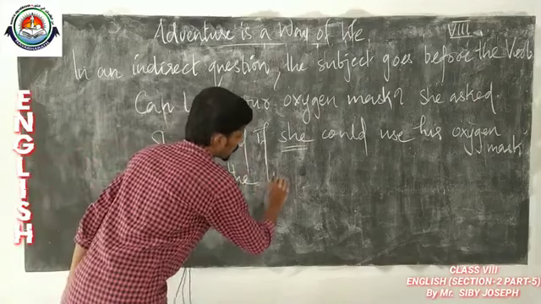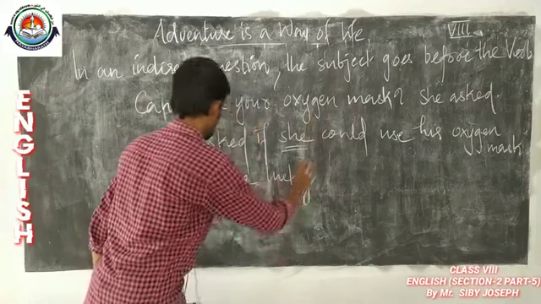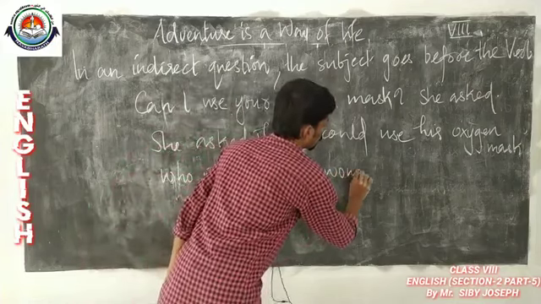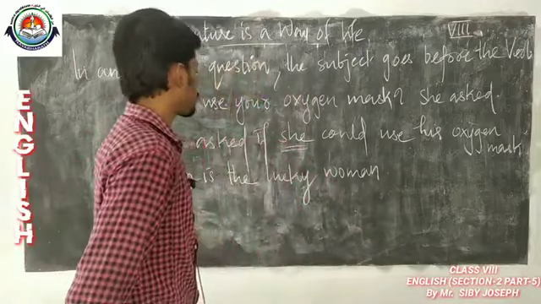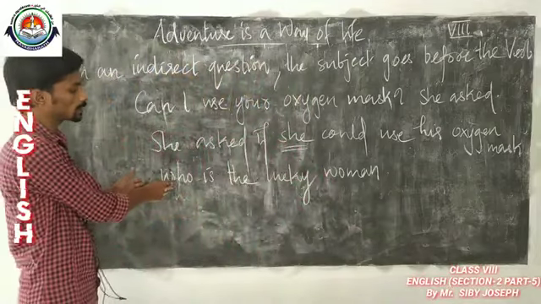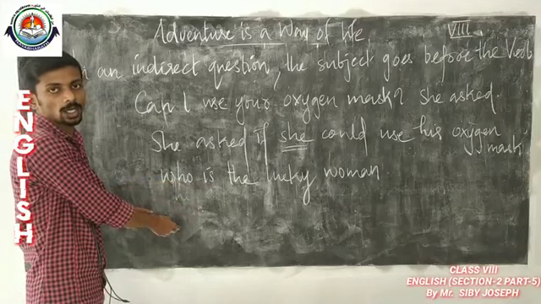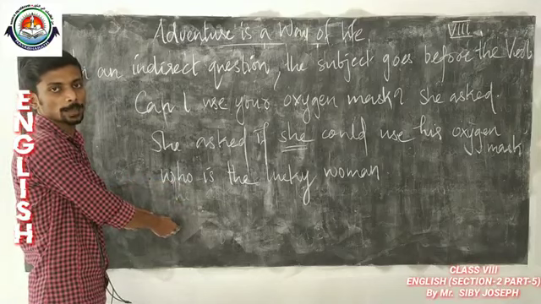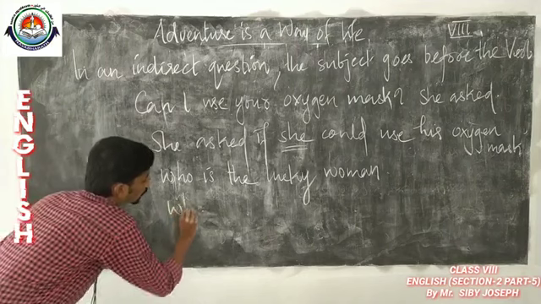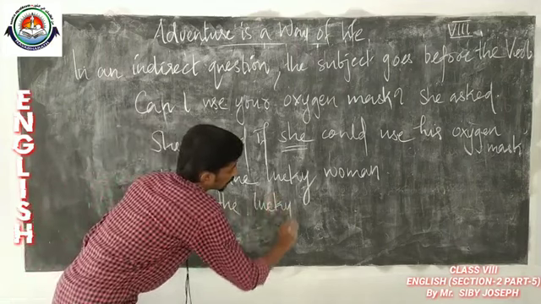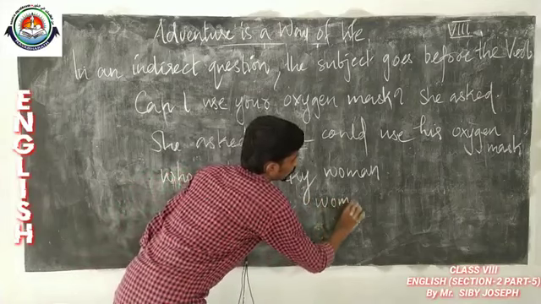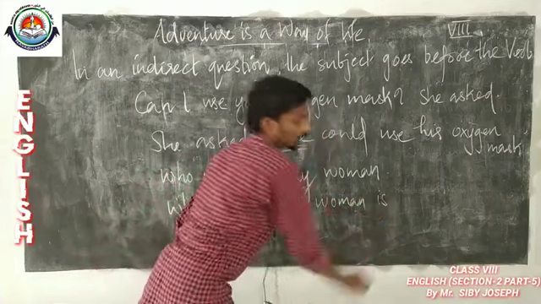Look at this example. Who is the lucky woman? So when this sentence is changed into reported speech, how will the sentence be? Who the lucky woman is.